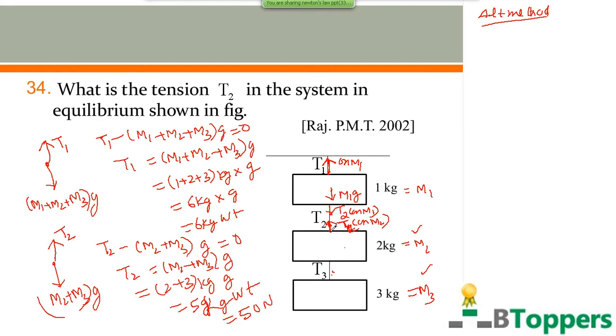The magnitude of tension at the lower end of the second string will be the same as the magnitude of tension at the upper end of the second string. Of course, the weight of the mass M2, denoted by M2g, acts downwards. The tension force on M2 by the third string acts along the third string and away from M2.